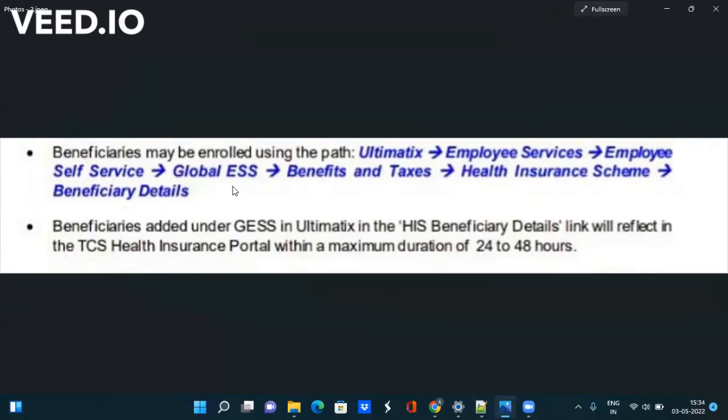Now, a beneficiary may be enrolled using this path: Ultimatics, Employee Service, Employee Self Service. You can enroll using this path. Also, it may take 24 to 48 hours for reflecting, so please wait before raising a ticket after adding.